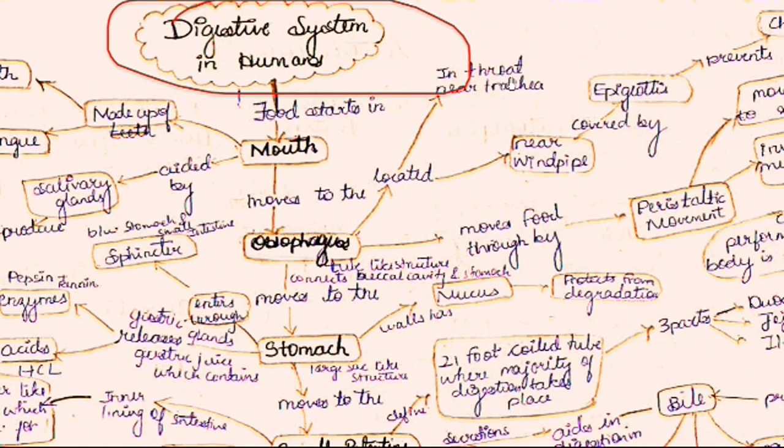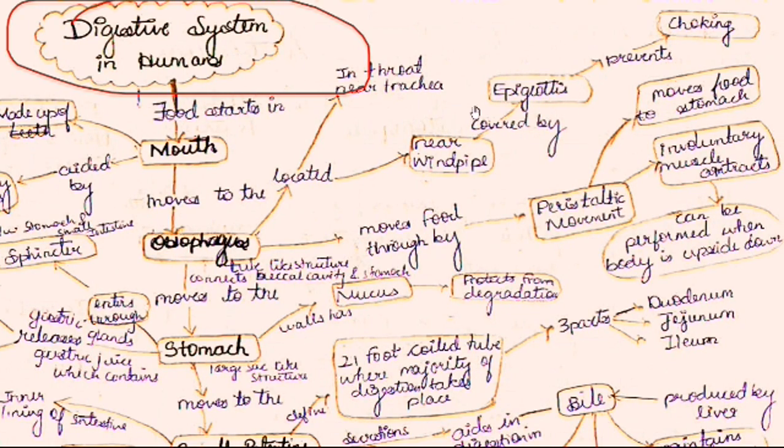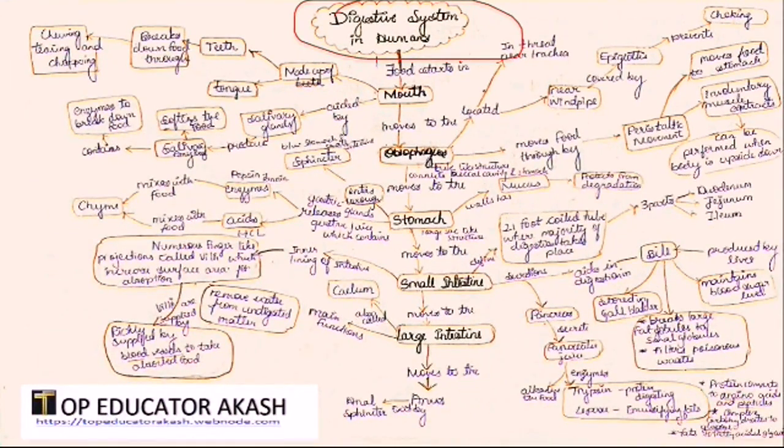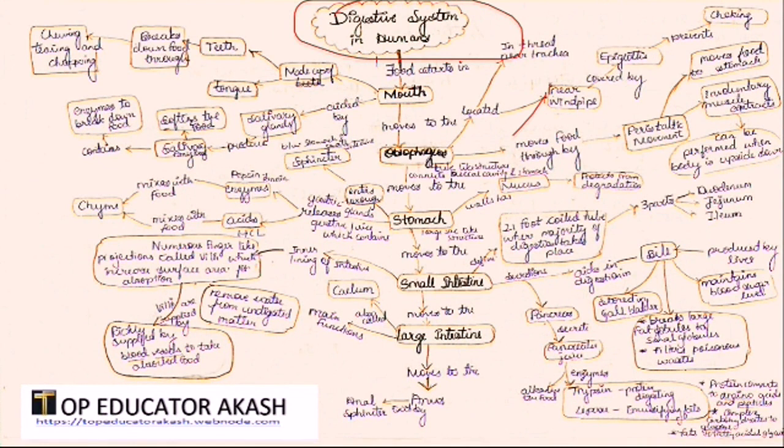The esophagus is located in the throat region, near the trachea. Since the esophagus is located in the throat region, let us assume it as the buccal cavity.